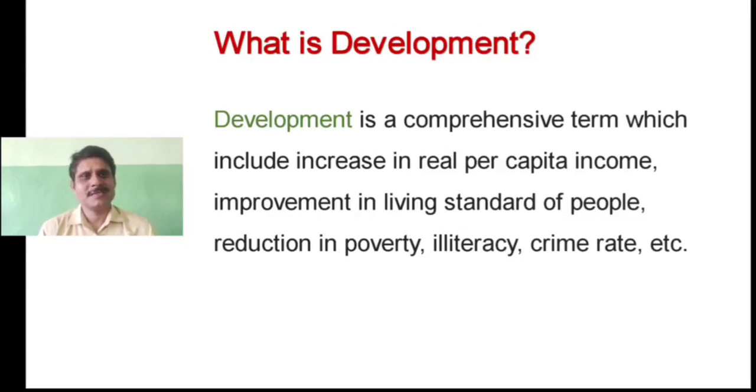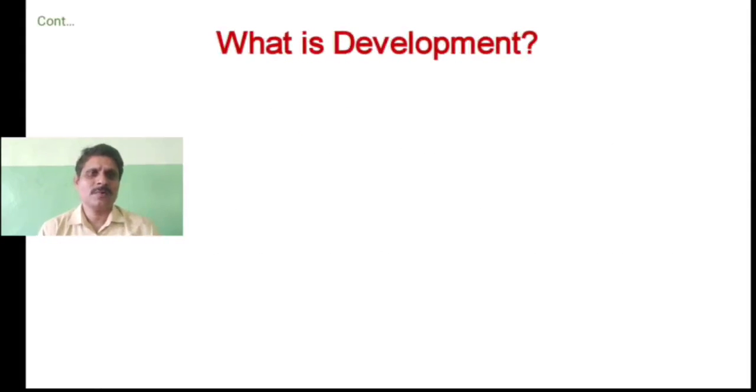Development is a comprehensive term which includes increase in real per capita income, improvement in living standard of people, reduction in poverty, unemployment, illiteracy, crime rate, and so on. Because you cannot say that this is the end of development. We can go on including higher and higher objectives of development. So striving for achieving that is nothing but the process of development. So let us understand one more.